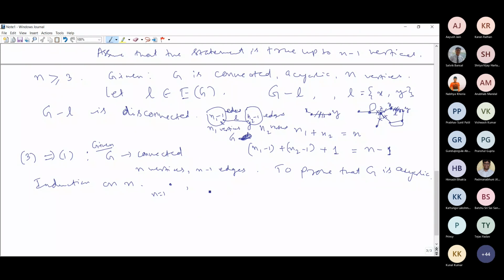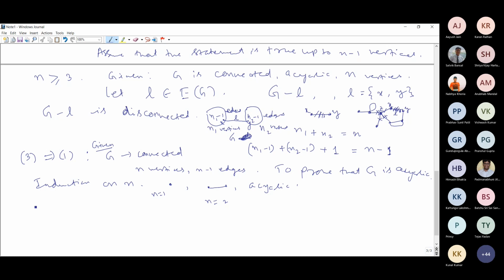So whenever we have n equal to 2, since the graph is connected, we will definitely have an edge. Only two vertices are there, and the number of edges is also n minus 1, so no more edges are there. Therefore it is acyclic. So in this base case, the acyclic condition holds true.